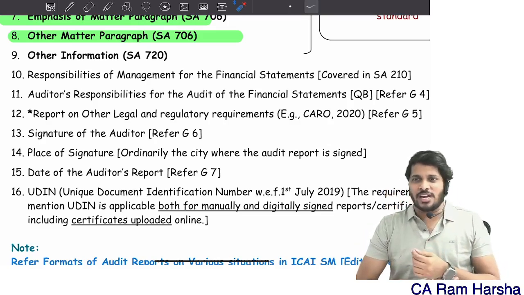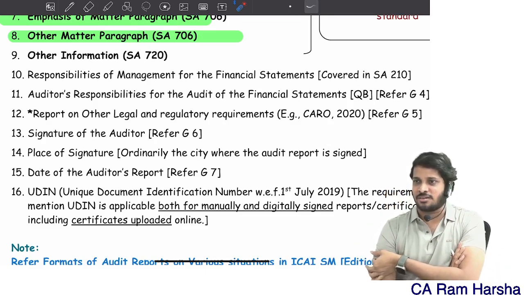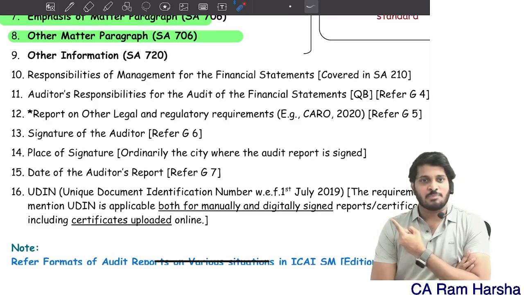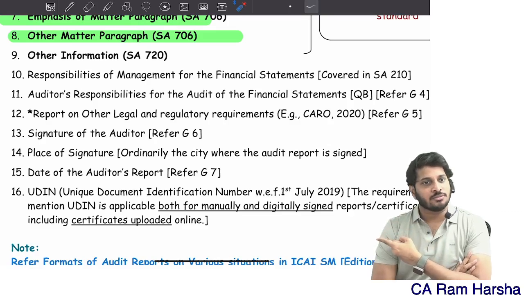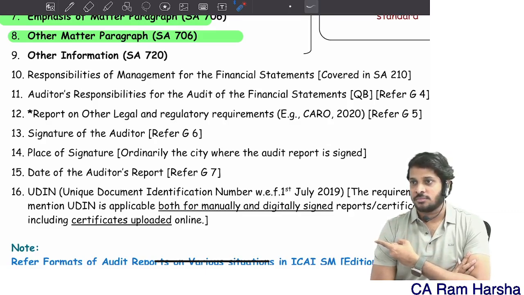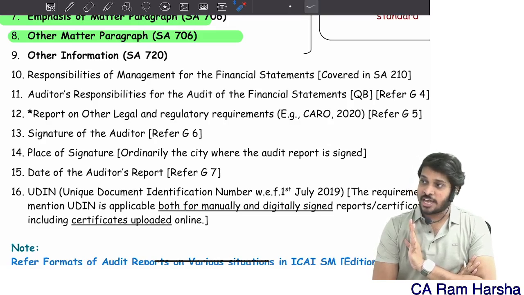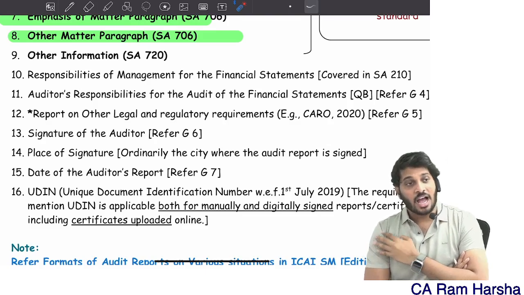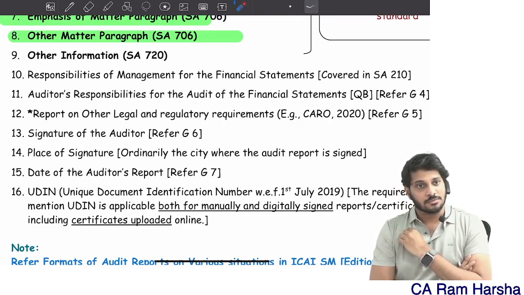One doubt is: what is the difference between emphasis and key audit matter? Very simple. In the financial statement, some point is there that I want you to read. What should I do? Highlight it. I did an audit and have so many issues in the audit, some important issues. I just want to explain what I did in that. Clear? That's it. I want to talk about division of responsibility.